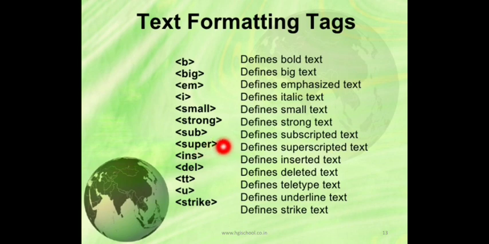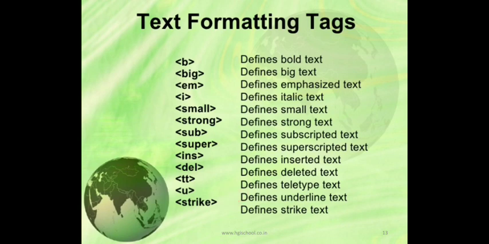This is not super, actually we have to use the SUP tag. Okay, so the SUP tag we will use for superscript. Superscript means mathematical formulas, like a square plus b square. So in that you can see 2 is above the baseline. So if we want to put the text or number above the baseline, we will use the SUP tag. Got it? Not super, it is SUP. INS defines inserted text, DEL deleted text, TT for teletype text, U for underline, and strike, you can see it defines strike text.